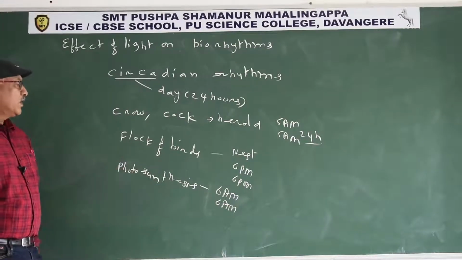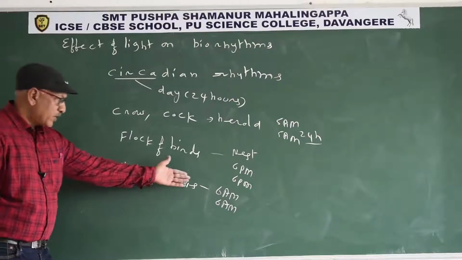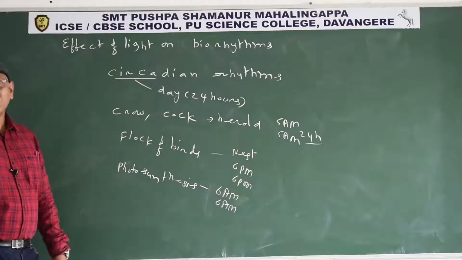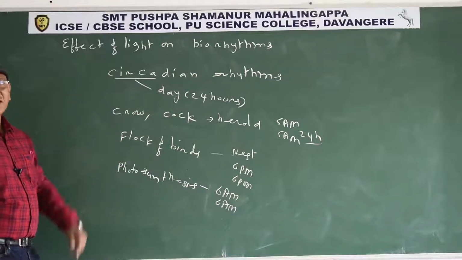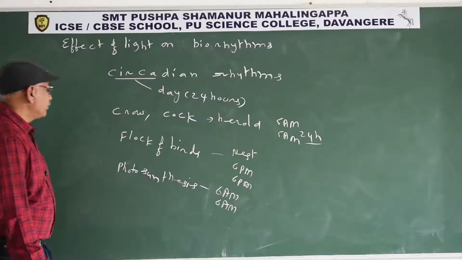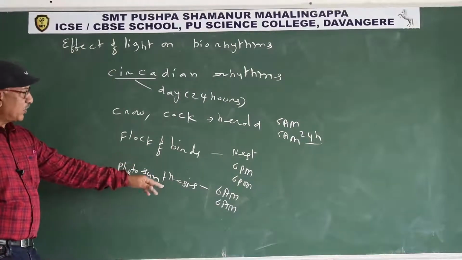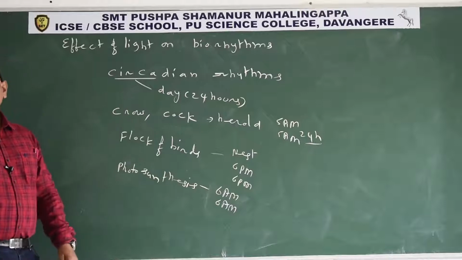In summer, the sun rises early, from 5:30 onwards. In winter, the sun rises at 6:30, depending upon the season. So the plants start photosynthesis at a particular time, also a circadian rhythm.